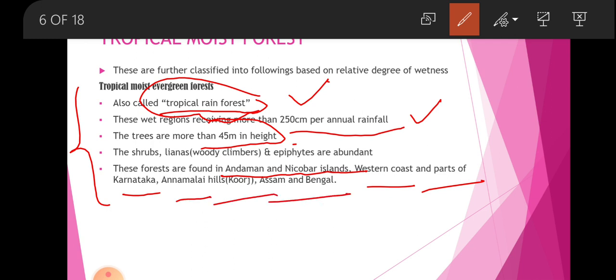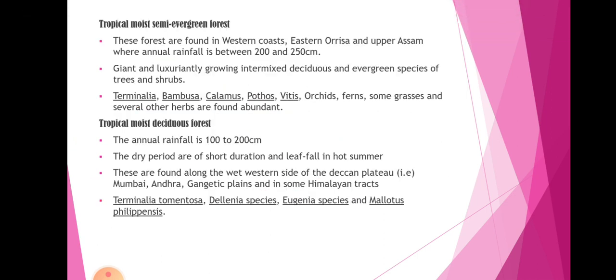So we are going to the next slide. The next slide is the tropical moist semi-evergreen forest. These forests are found on the western coast, eastern Odisha and upper Assam, where annual rainfall is between 200 and 250 centimeters. They have luxuriantly growing, intermixed deciduous and evergreen species of trees and shrubs.